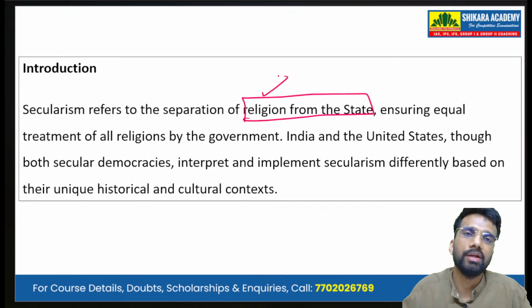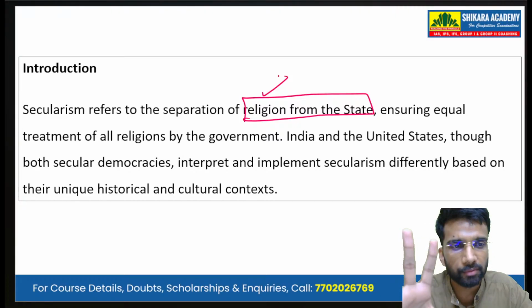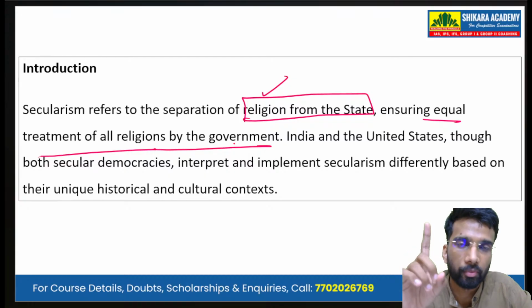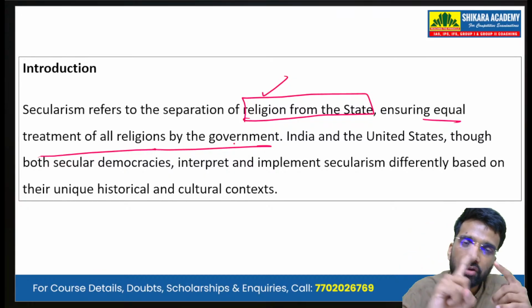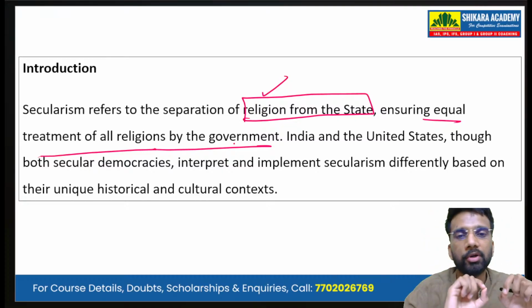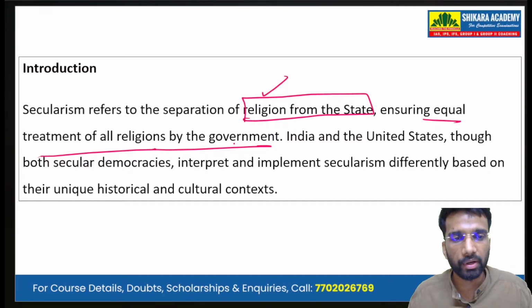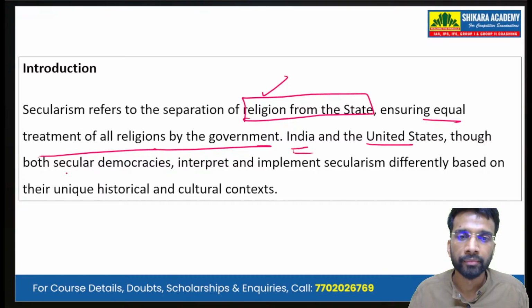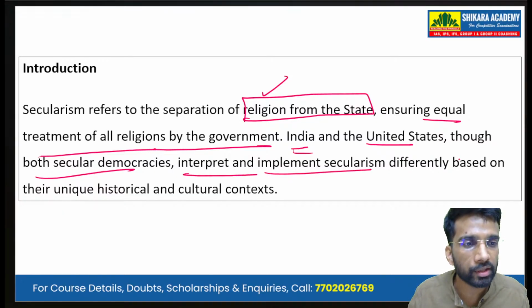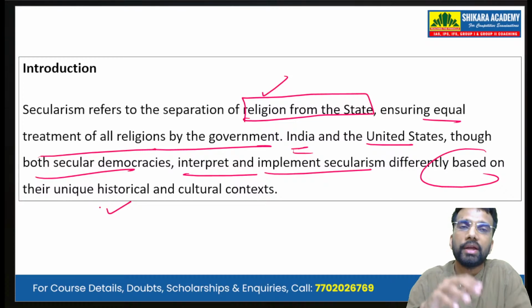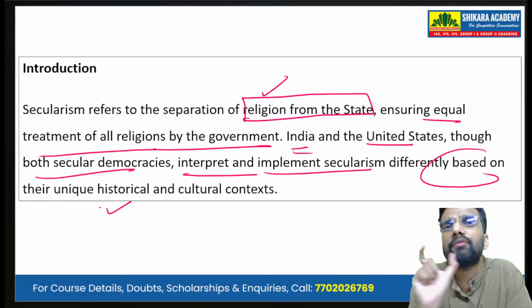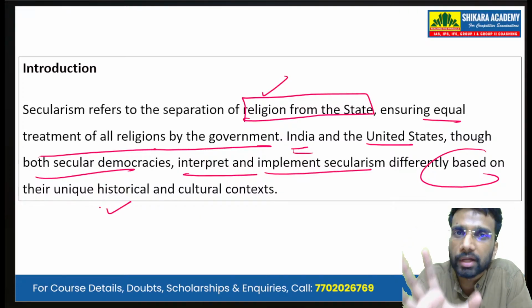So, this is the straightforward classic definition of secularism. It ensures equal treatment of all religions by the government. So, it is the separation of religion from the state, and it ensures the equal treatment of all religions by the government. India and the United States, though both are secular democracies, interpret and implement secularism differently based on their unique historical as well as cultural context. So, the Indian idea of secularism is different from the Western idea of secularism.